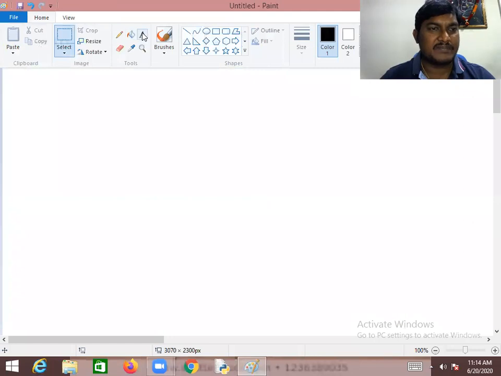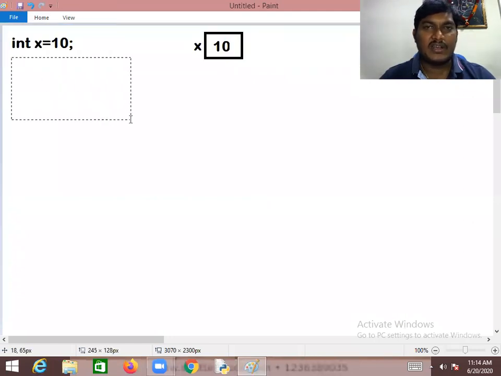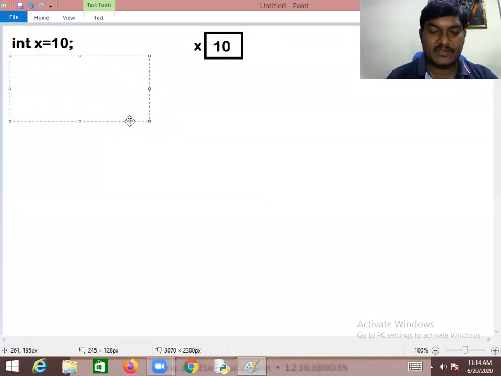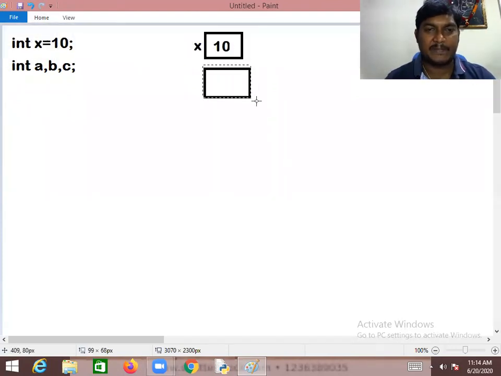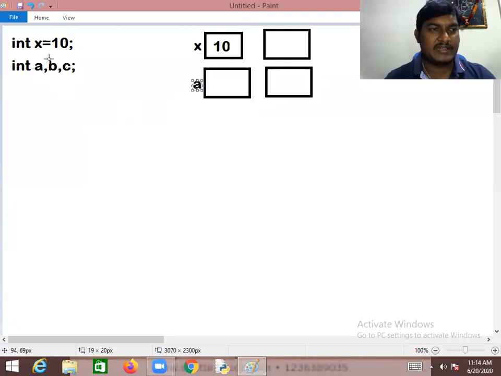Similarly, now I want to store multiple values. If you want to store 3 values, you write int a, b, c. When you write this, memory blocks are allocated for A, for B, and for C. So for the variables, memory blocks are allocated like this. A is one memory block, B is another memory block, and C is another memory block.